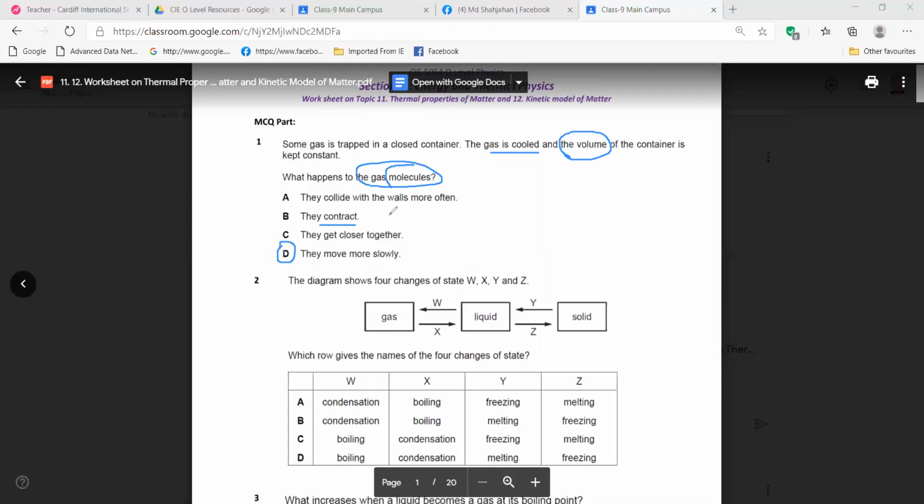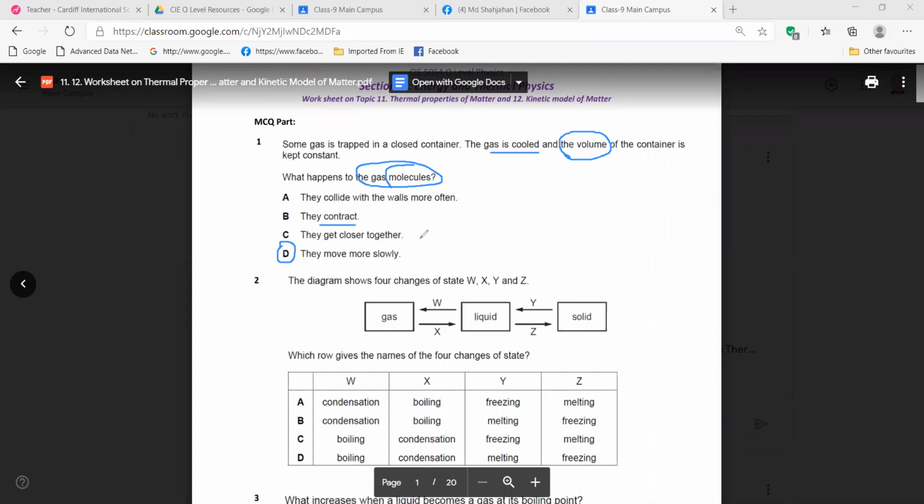To change it, we need nuclear reactions. Without nuclear reactions, it cannot be changed. Is it clear now? Yes, sir.